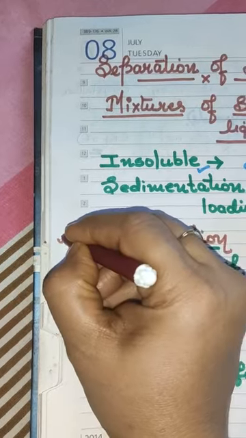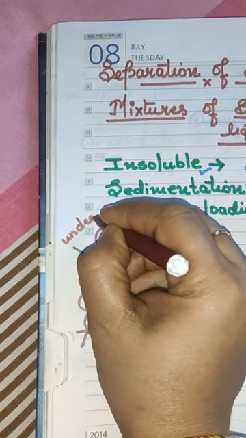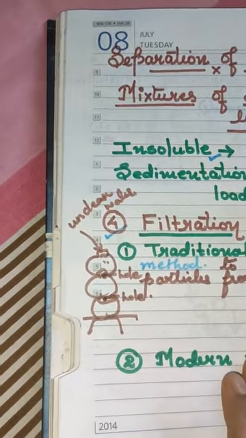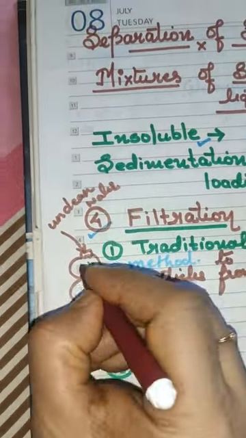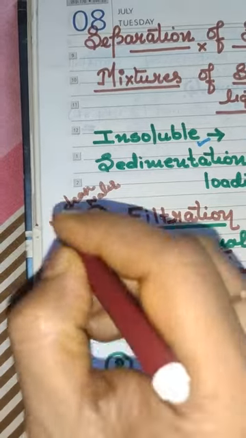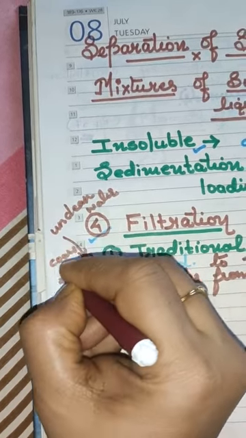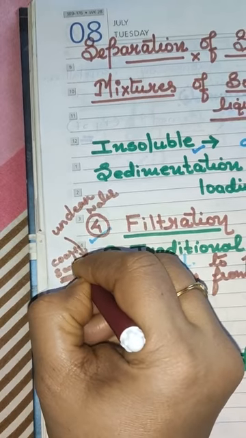The unclean water used to be put in the first pot. This pot used to contain coarse sand, meaning big particles of sand.